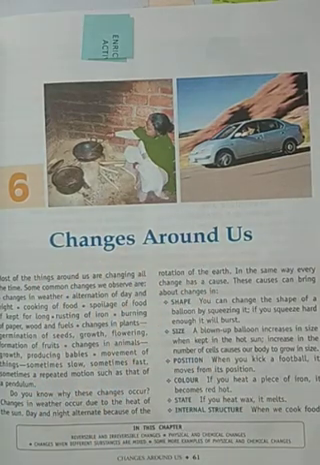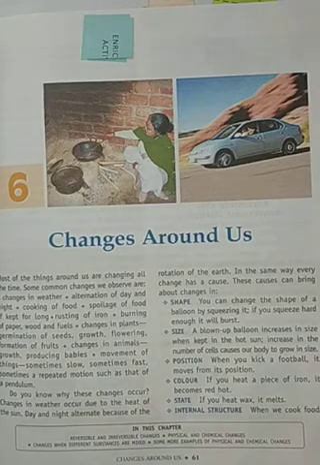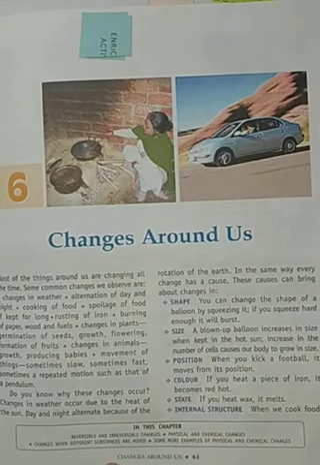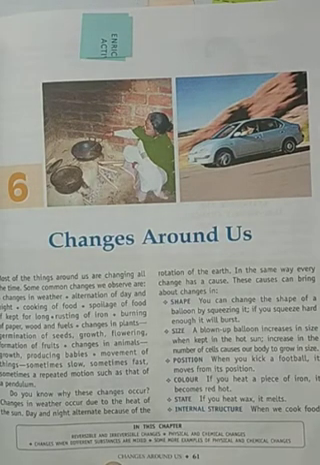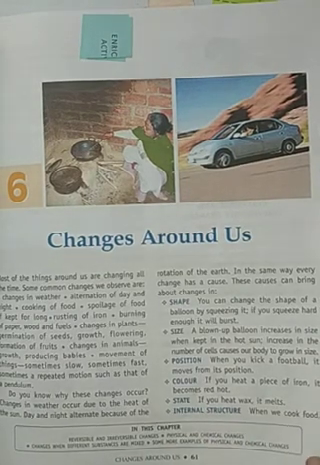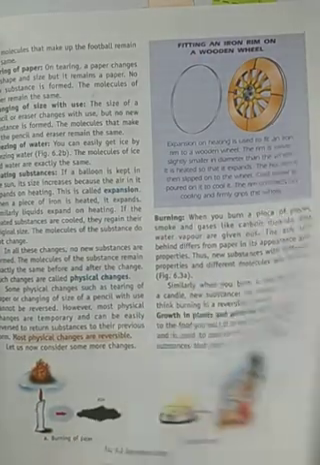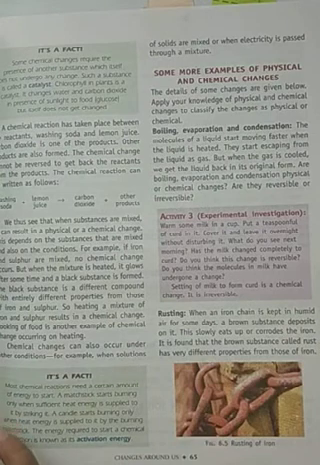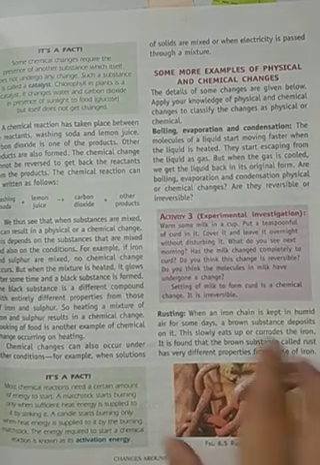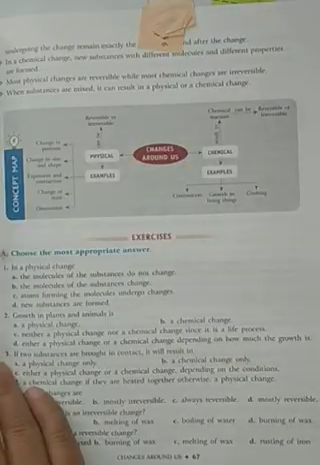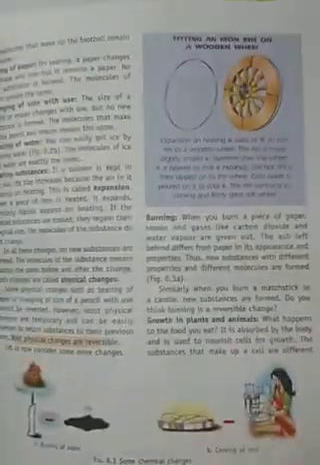In this chapter, we will study the different kinds of reactions, like chemical reactions, physical reactions, and then reversible and irreversible changes, physical and chemical changes, and the phenomena of rusting, boiling, evaporation, combination, and some examples related to that. So today we will start our topic.